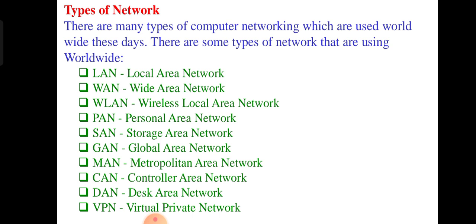In a rural place we don't receive the appropriate network. So that is a particular network only we can use, and we call it a local area network.